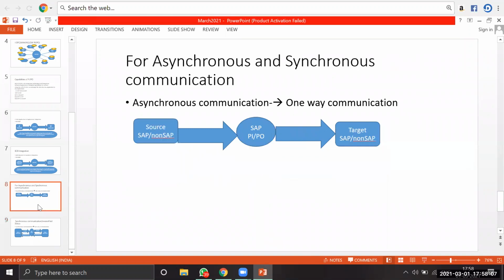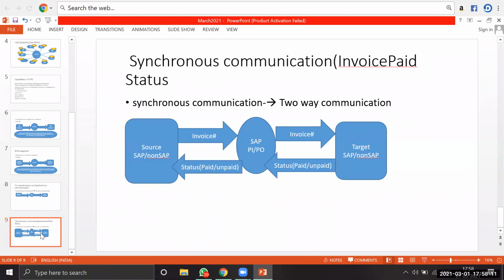So you can use it for asynchronous communication or for synchronous communication. While exchanging data between applications, you always need to identify the mode of communication, whether it is asynchronous or synchronous. If it is asynchronous communication, it is always one way. If it is synchronous communication, it is called two-way communication.